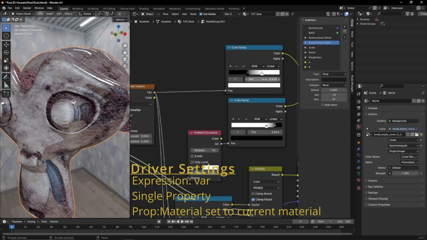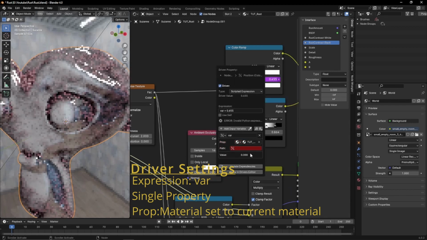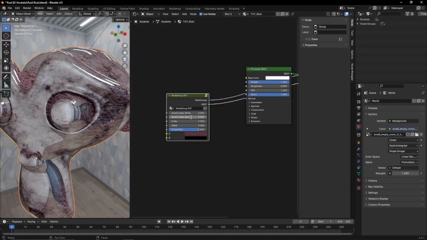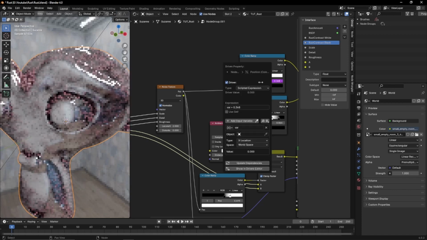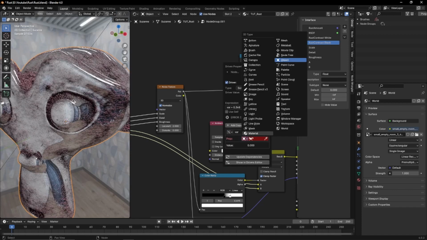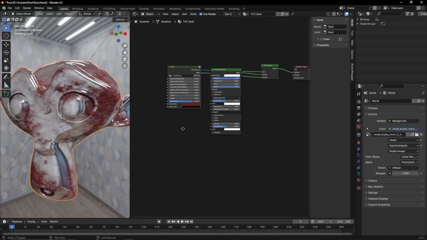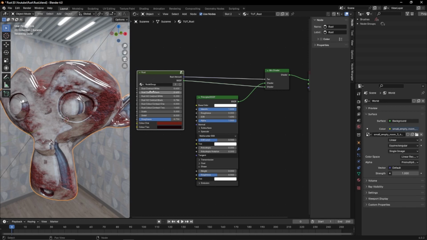We're going to set the type to a single property and the ID type to material, set that to our current material, and paste in the data path. Skipping ahead, I've done the same thing for other color ramps, adding new sockets and creating drivers for them, giving us something like this.